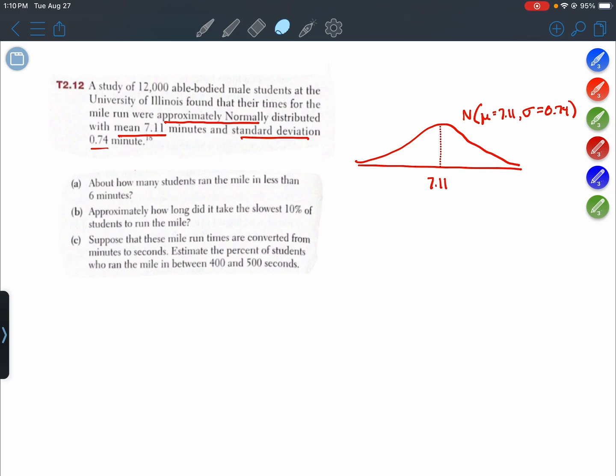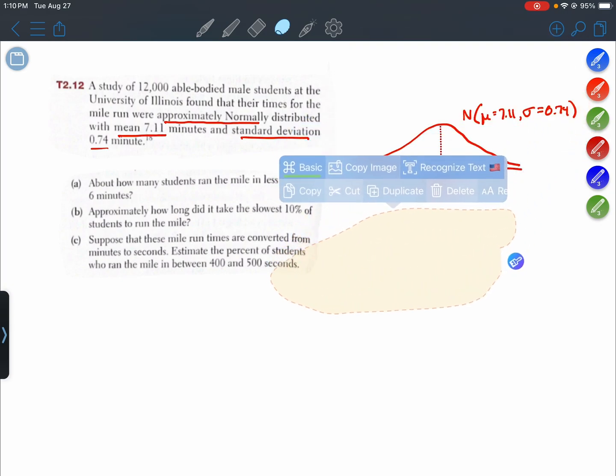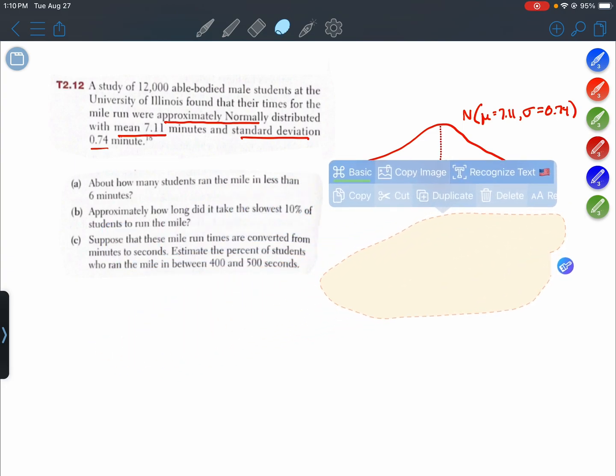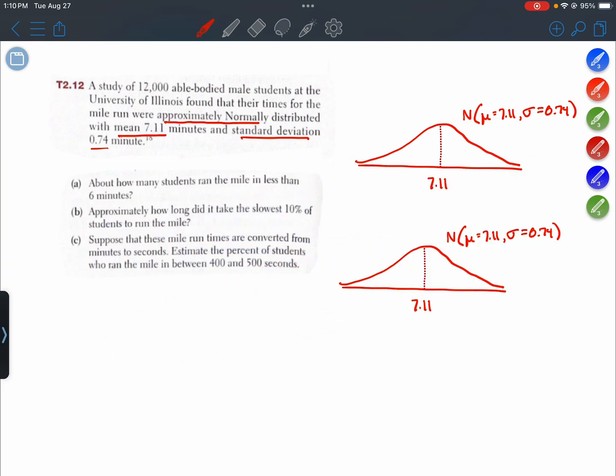Let me make a copy of this. So this is part A. Our boundary value is 6 minutes, and we're looking for the percent that ran less than 6 minutes. I know 6 minutes is somewhere on the left half, since it's less than the mean. We're going to shade the left tail because it said less than. That's the first step, drawing a picture.